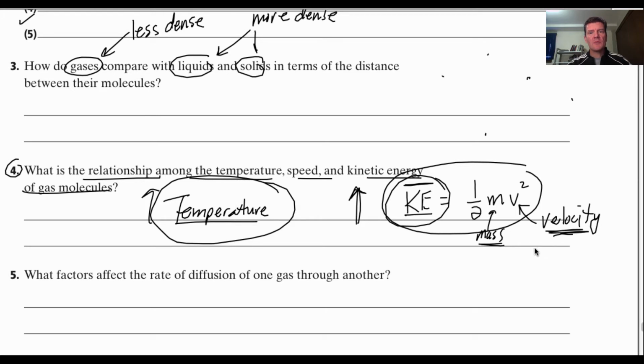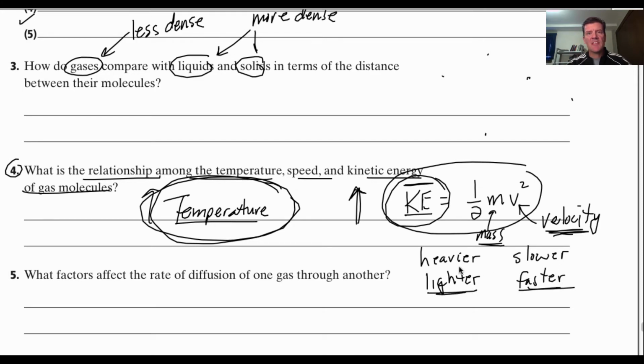Okay? Also remember that if you're comparing two particles, and they're at the same temperature, let's say you have a mix of different gas particles in the same container, all of those particles in the same container have the same average kinetic energy. The heavier particles are going to move slower. They can have the same kinetic energy as lighter particles that are moving faster. The lighter particles must move faster to have the same kinetic energy as heavier particles that are moving slower.